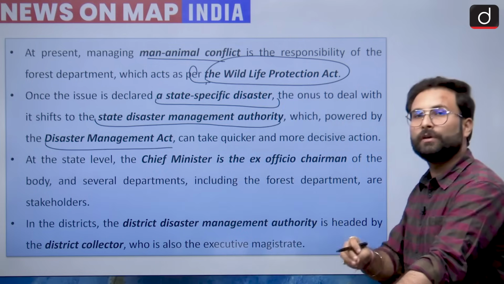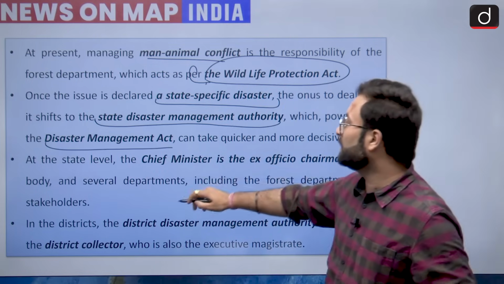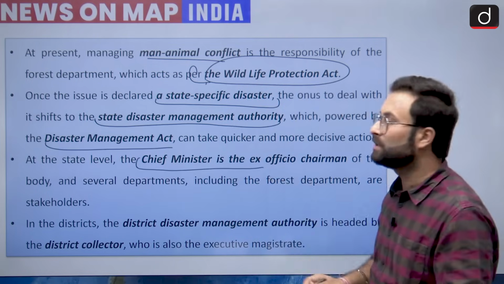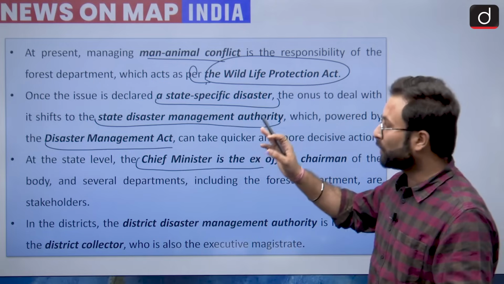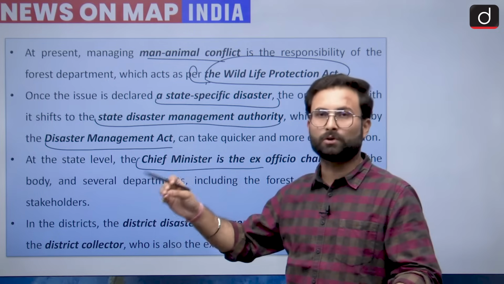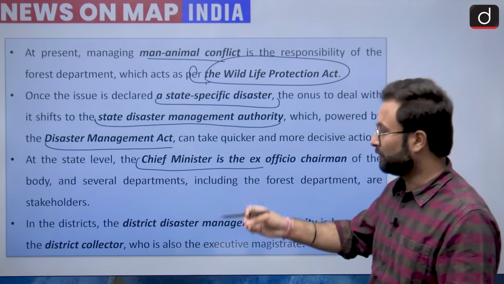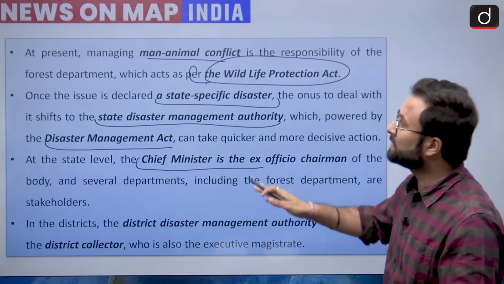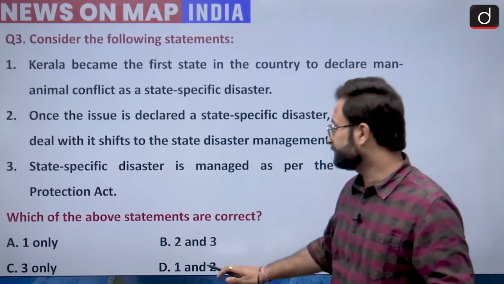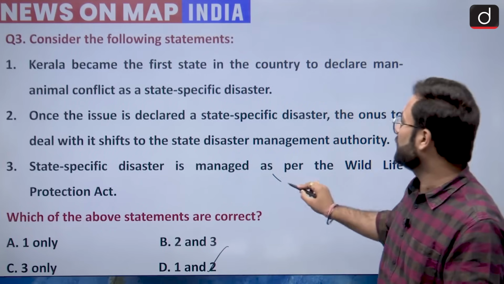Okay. Now, who will be the chairperson of this particular authority in the state? The Chief Minister is the ex officio chairman. And at the district level, the district collector would be the authority. Okay, so I hope this is clear. Now, as I told you, option D is your right answer because the third one is incorrect.